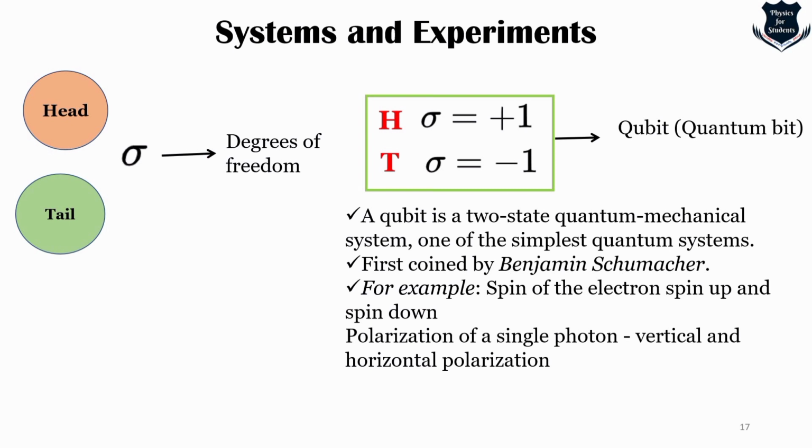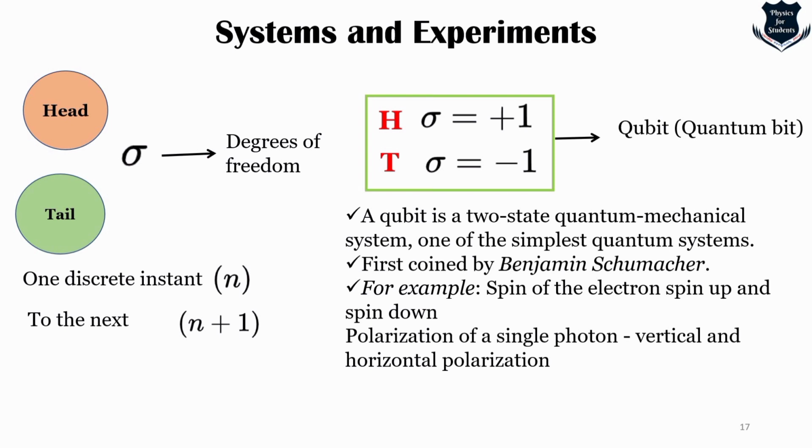Now, in a classical system, a bit would have to be in one state or the other. However, in quantum mechanics, what happens is that it allows the qubit to be in a coherent superposition of both states simultaneously. I repeat, quantum mechanics allows the qubit to be in a coherent superposition of both states simultaneously, a property that is very fundamental to quantum mechanics and quantum computing.